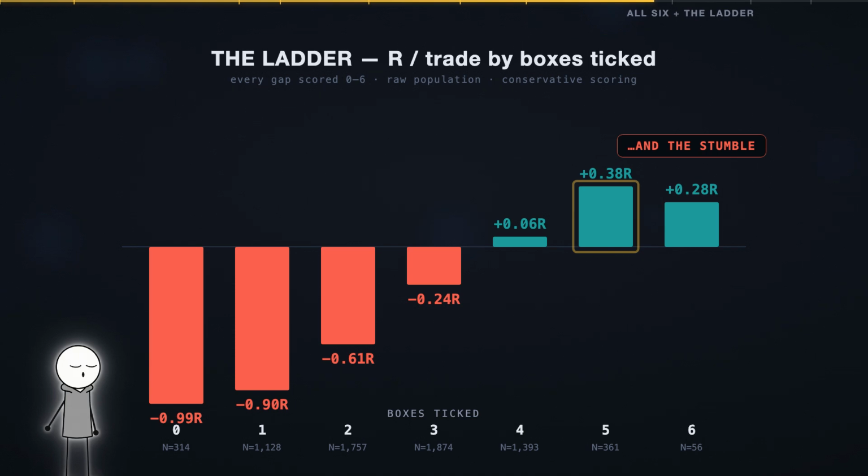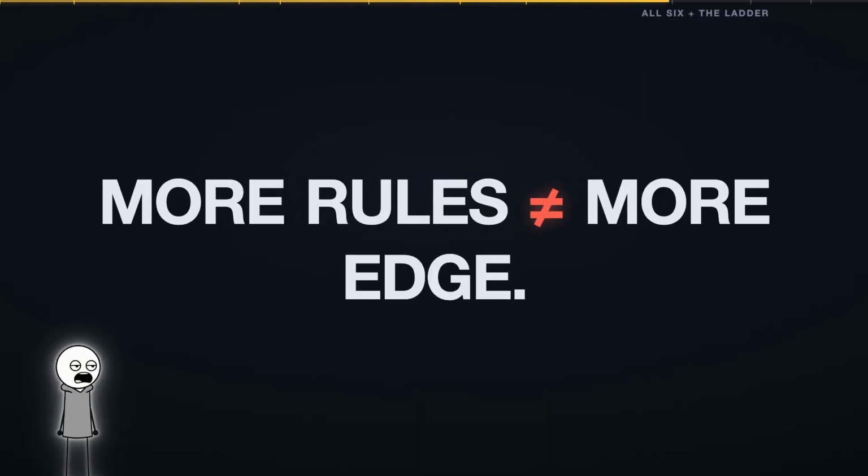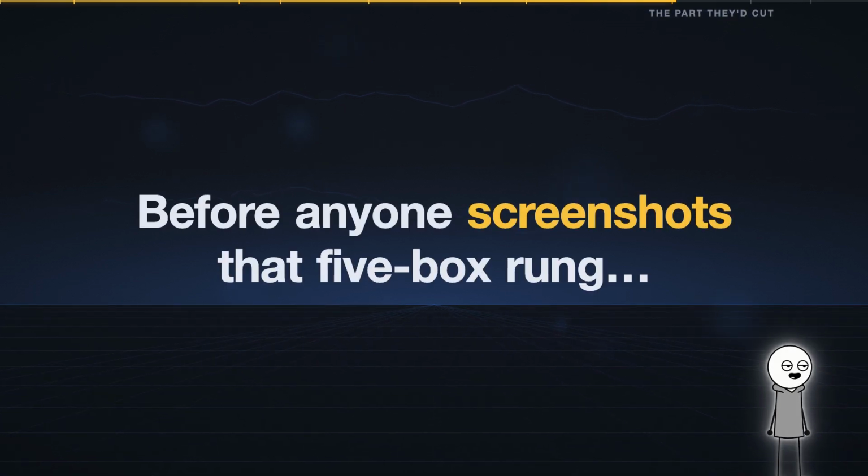Filters can sort garbage from playable. What they didn't do, anywhere in this data, is turn a break-even pattern into a money printer. More rules is not more edge. The right 2 rules are. But before anyone screenshots that 5-box rung.